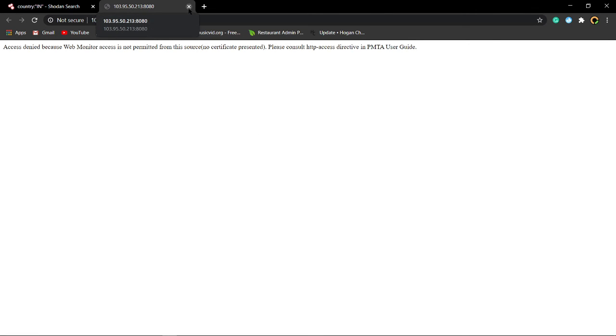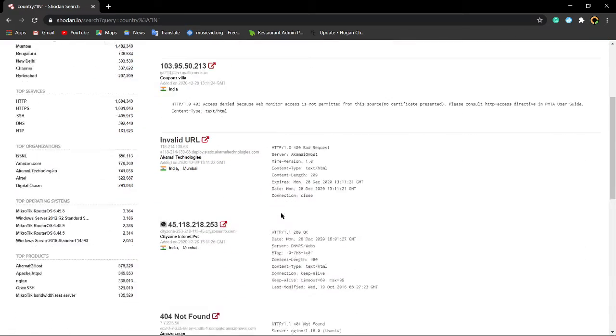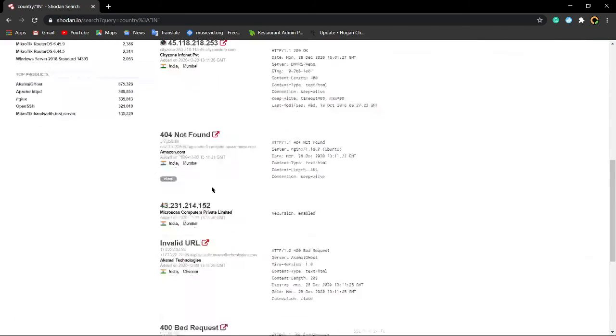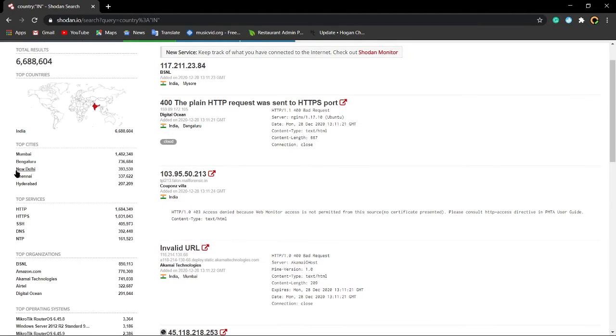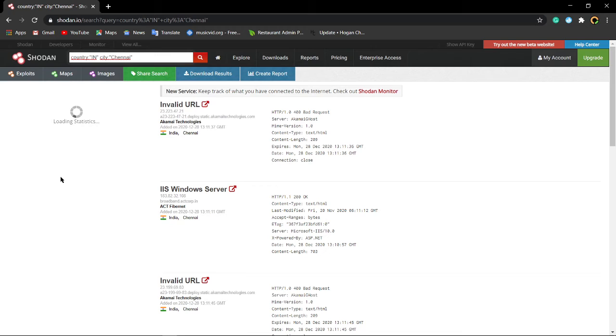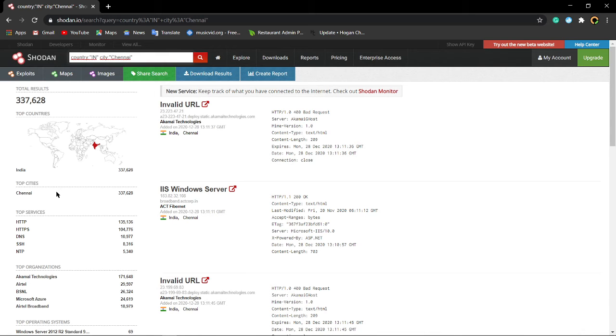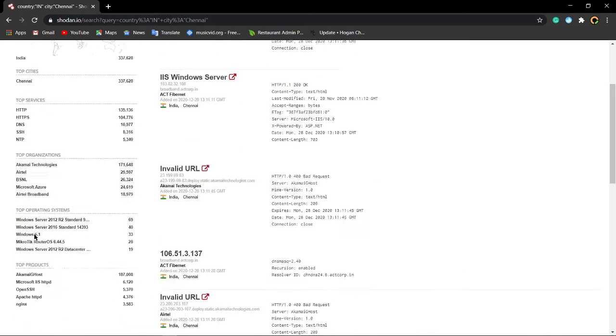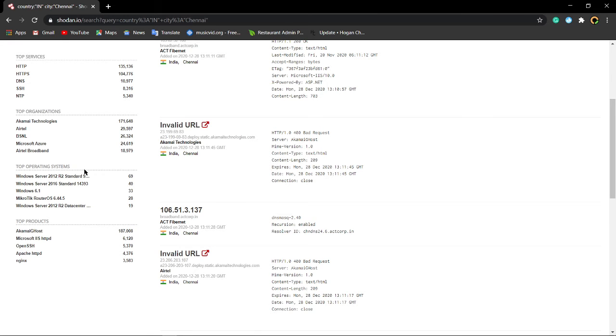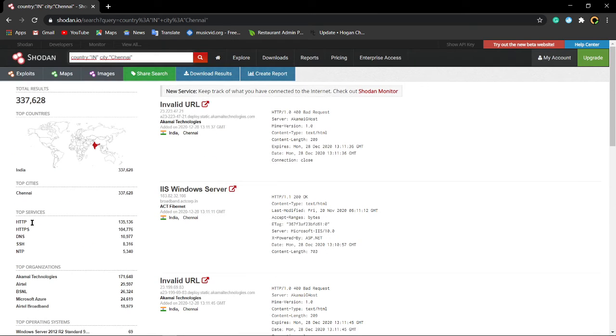They had secured it, it seems. Okay, that's fine. Valid URL not found. Let me first of all constrain whatever I need. I'll move on to Chennai. See, you can give filters based on whatever you need. You can give filters based on organization, that is the ISP, internet service provider, or location, or services, other organization, then operating system, or products. Whatever you need, you can give filters based on this.